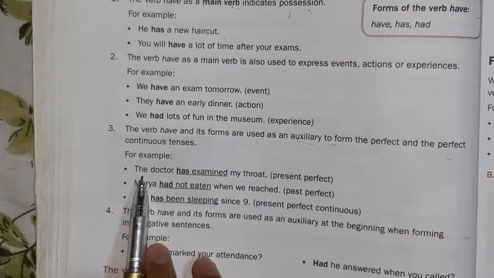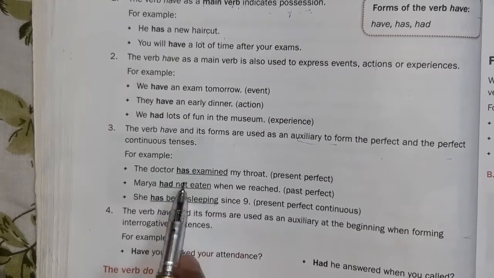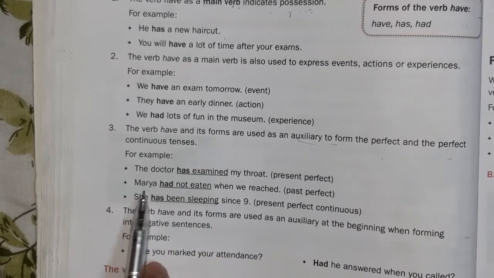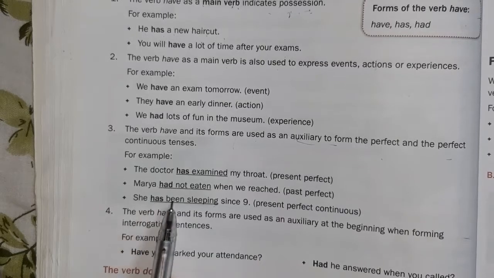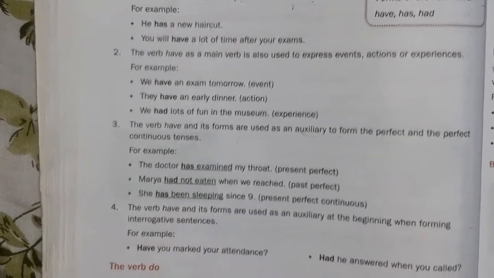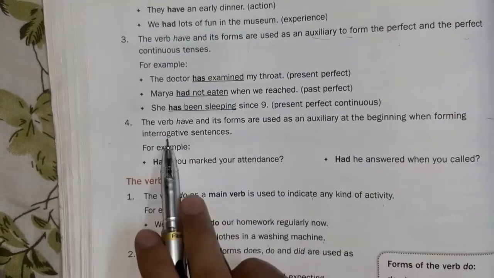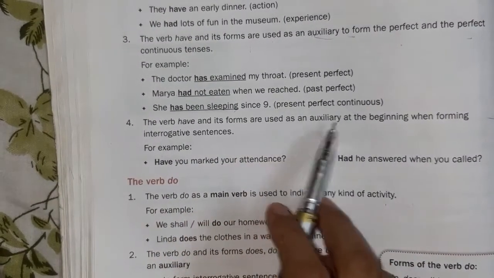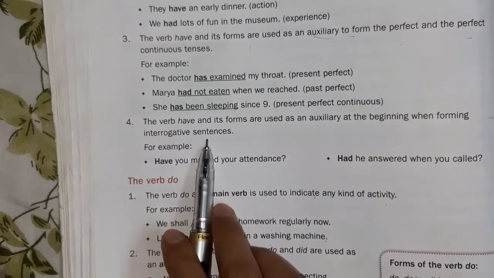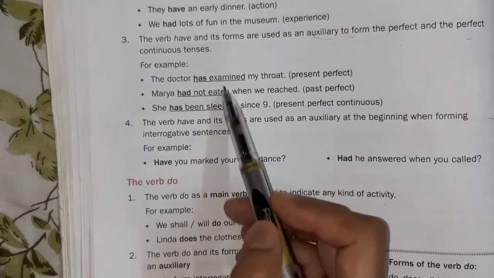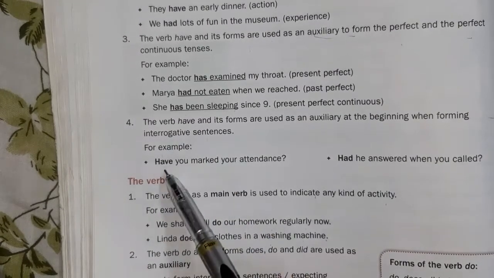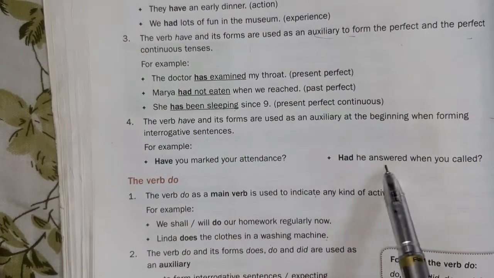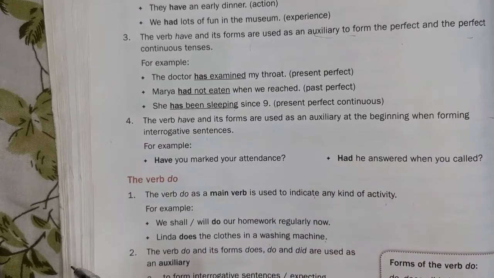For example, the doctor has examined my throat, it is written in present perfect. Maria had not eaten when we reached, it is written in past perfect. She has been sleeping since 9, it is written in present perfect continuous. The verb have and its forms are also used as an auxiliary at the beginning when forming an interrogative sentence. For example, have you marked your attendance? Had he arrived when you called? Like that.